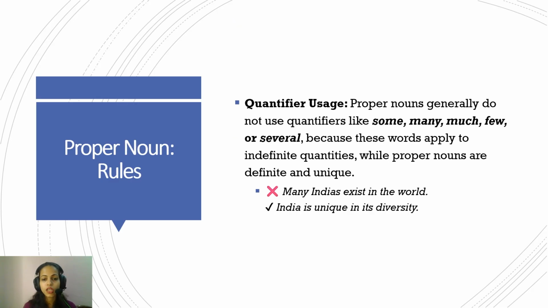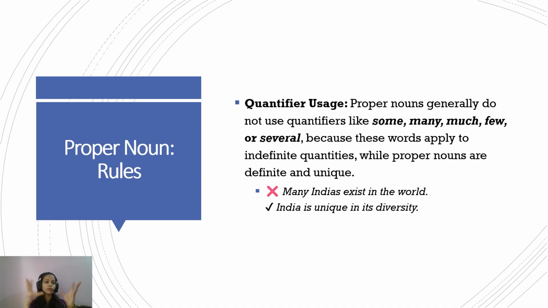Okay. Now, the quantifier usage. Quantifiers are the words that express quantity. For example, you use the words some, many, much. So these are expressing how much, how many. So these are quantifiers. Proper nouns generally do not use quantifiers like some, many, much, few, or several, because these words apply to indefinite quantities, while proper nouns are definite and unique.